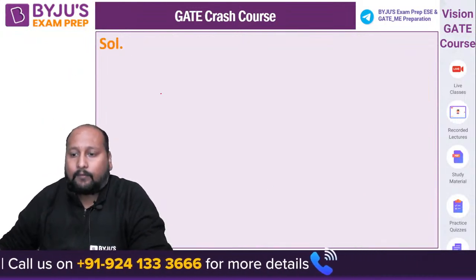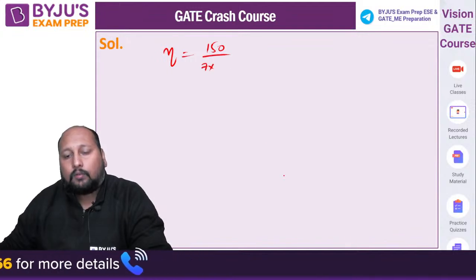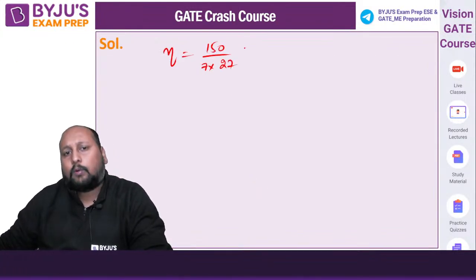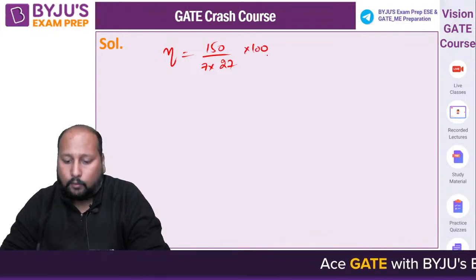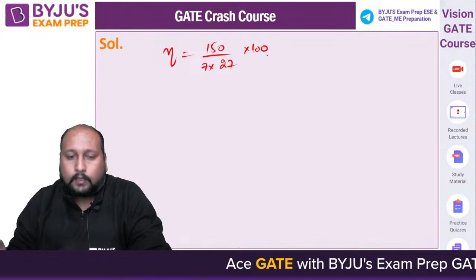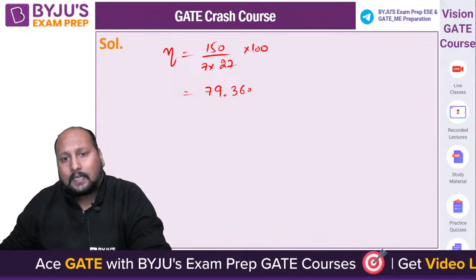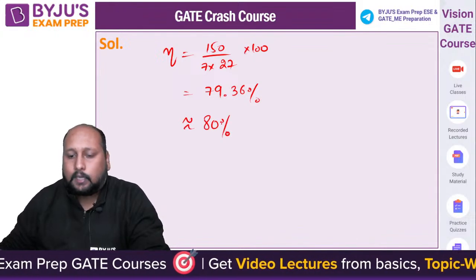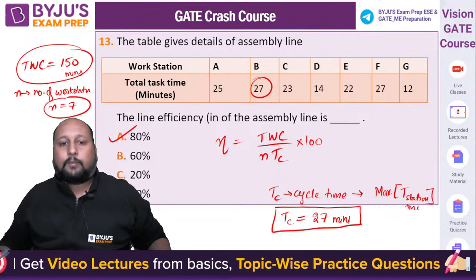So the line efficiency is 150 divided by 7 times 27, times 100. So what's the value? Divide by 7 times 27. It is 79.36%. We can round up to the next integer, that is 80%, which is the line efficiency. So option A is the correct answer. 80%, option A is the correct answer.